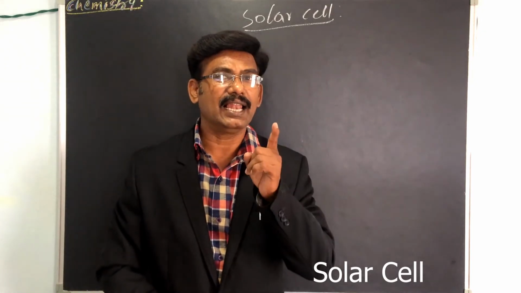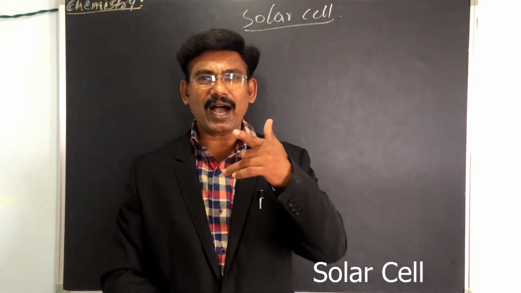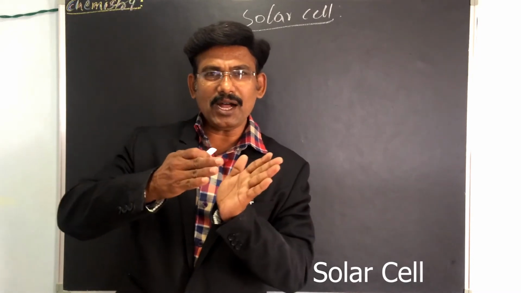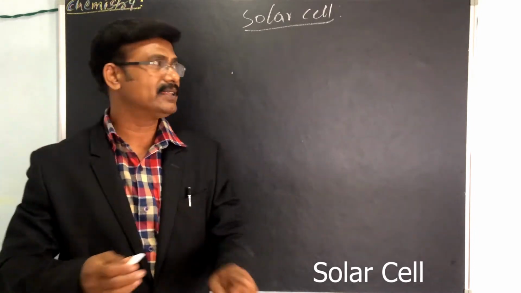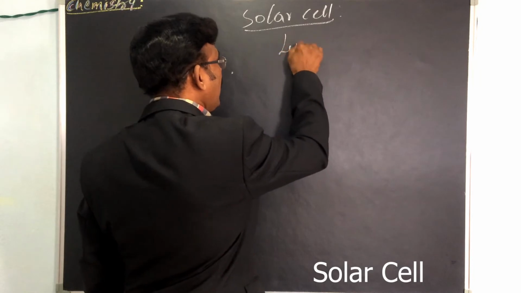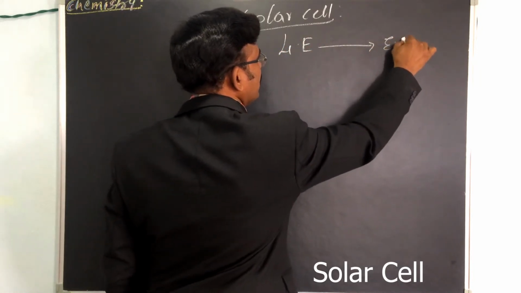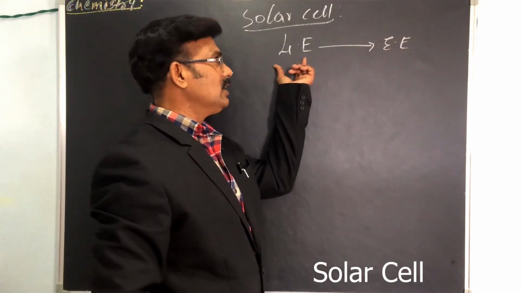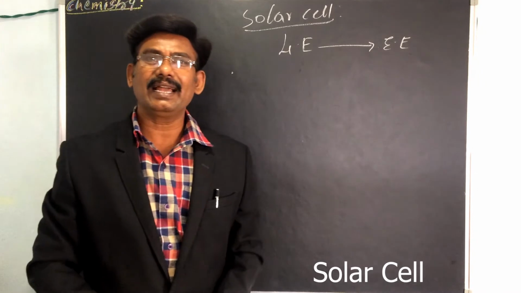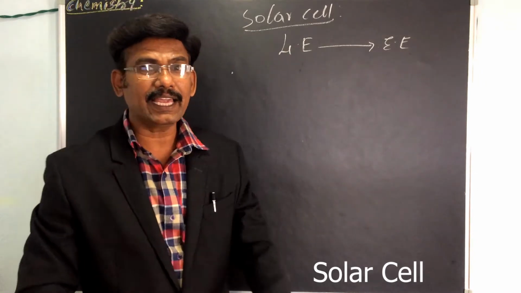A solar cell is defined as an electric device that converts light energy into electrical energy. The solar cell works to convert light energy into electrical energy through the photovoltaic effect.